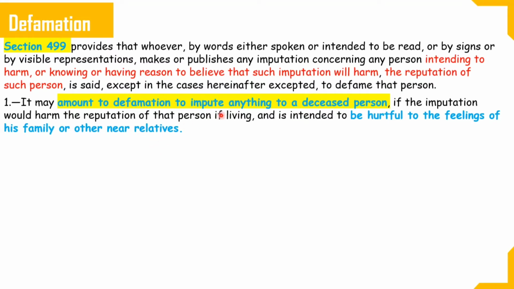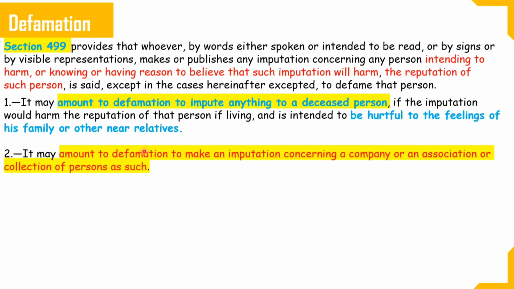It may amount to defamation if you say anything about any deceased person, as it will be hurtful to the feelings of his family or near relatives. It may amount to defamation to make an imputation concerning a company. Whenever you are trying to defame a company, that is also called defamation, because you are trying to decrease or make the image of the company bad.